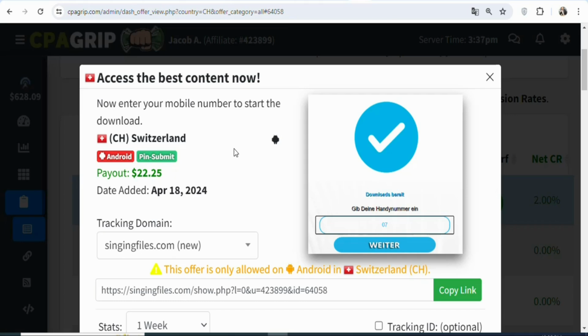There are two types of traffic that you can bring to this link. You can use the paid traffic source or you can use the free traffic source. In this case, I'm going to show you the best free traffic source that you can use to get people who live in Switzerland to click on your affiliate link and then take the action so that you can be paid without investing any money.